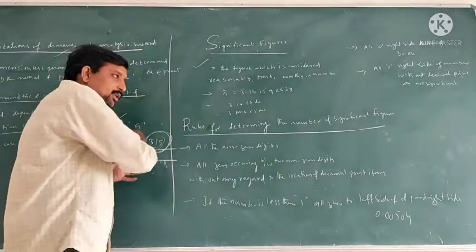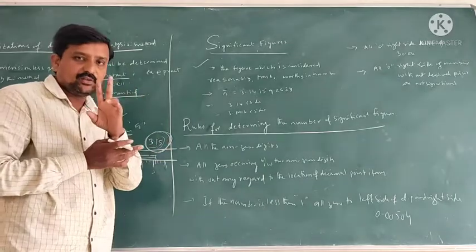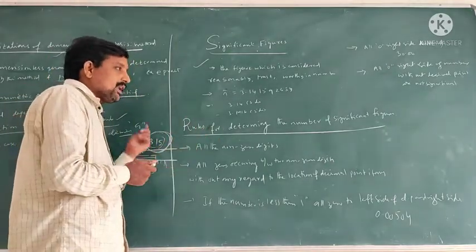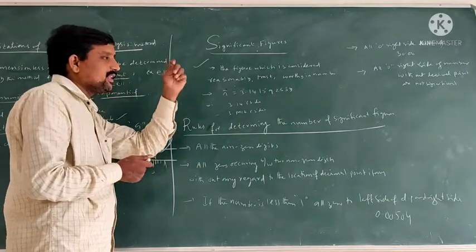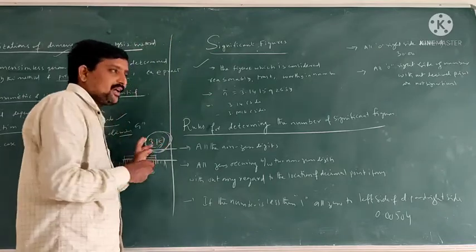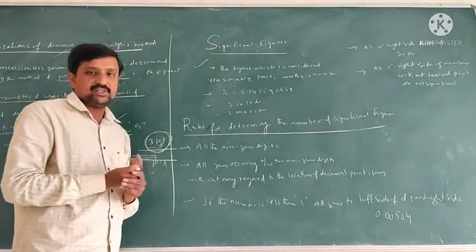The value contains two types of numbers, reliable numbers and approximate numbers. The reliable number, trust number, worthy number is called a significant number. The approximate numbers are not considered significant numbers.